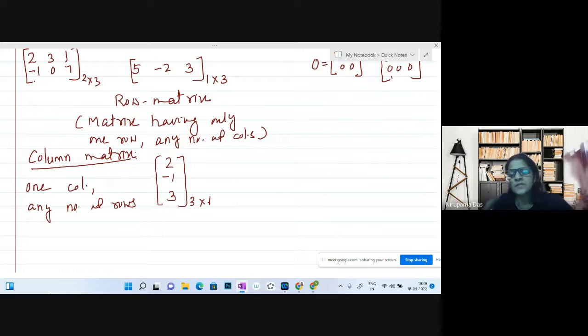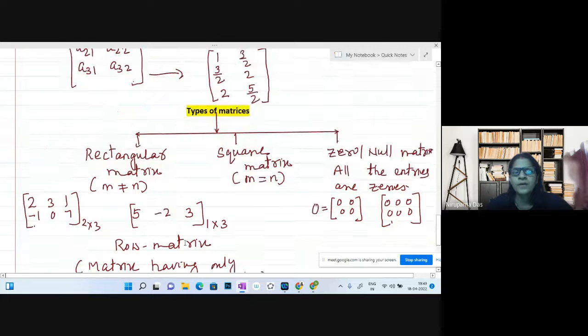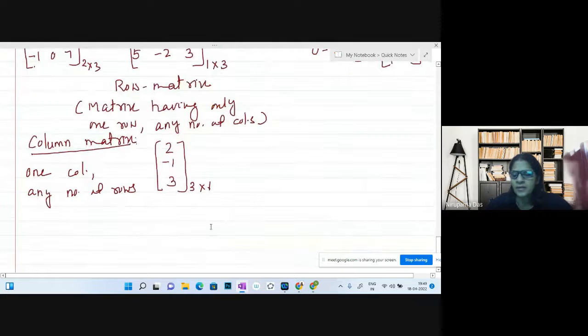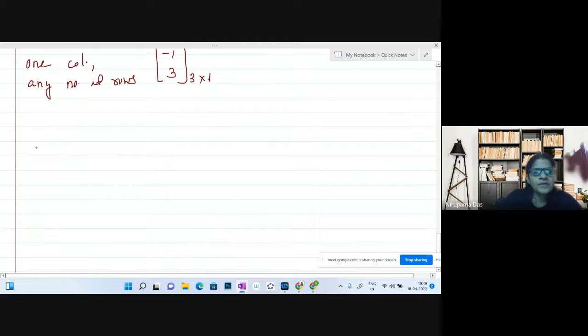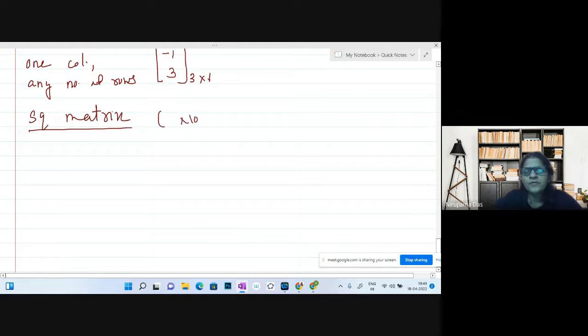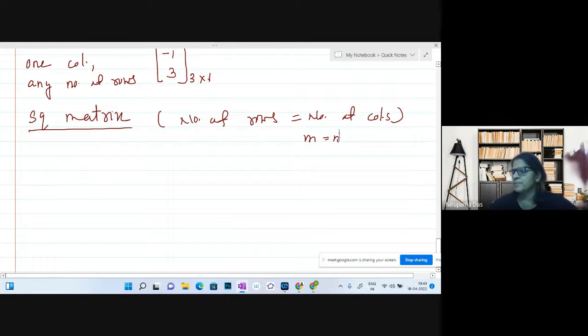A square matrix has the number of rows equal to the number of columns. The zero matrix I just told you. The square matrix we can go into a little more elaborately. A square matrix is a matrix having the number of rows equal to the number of columns. There are some categories we can have here also.